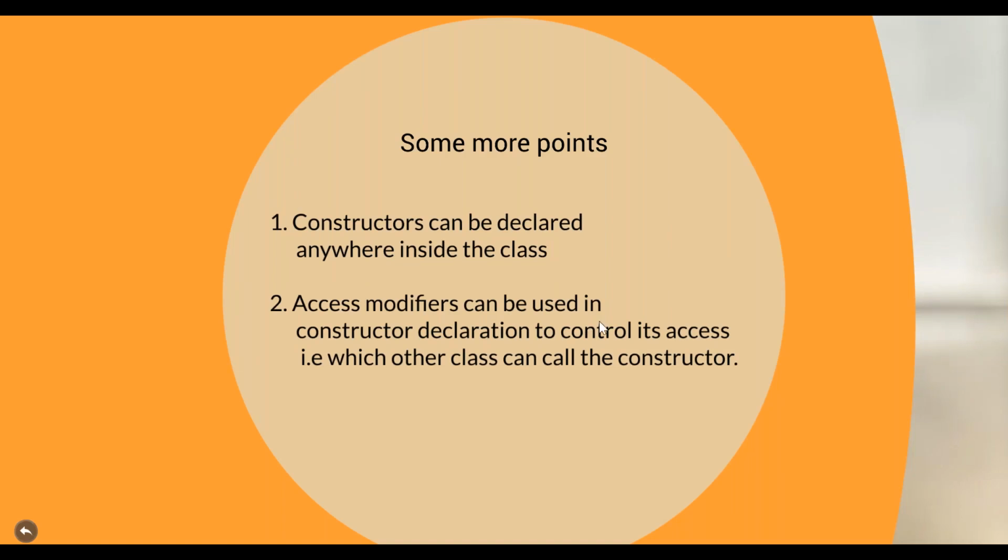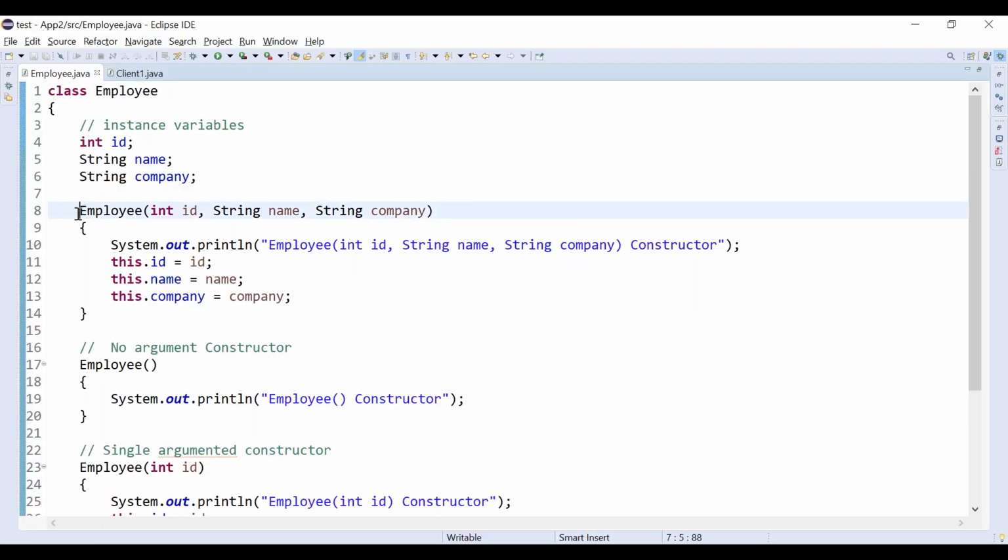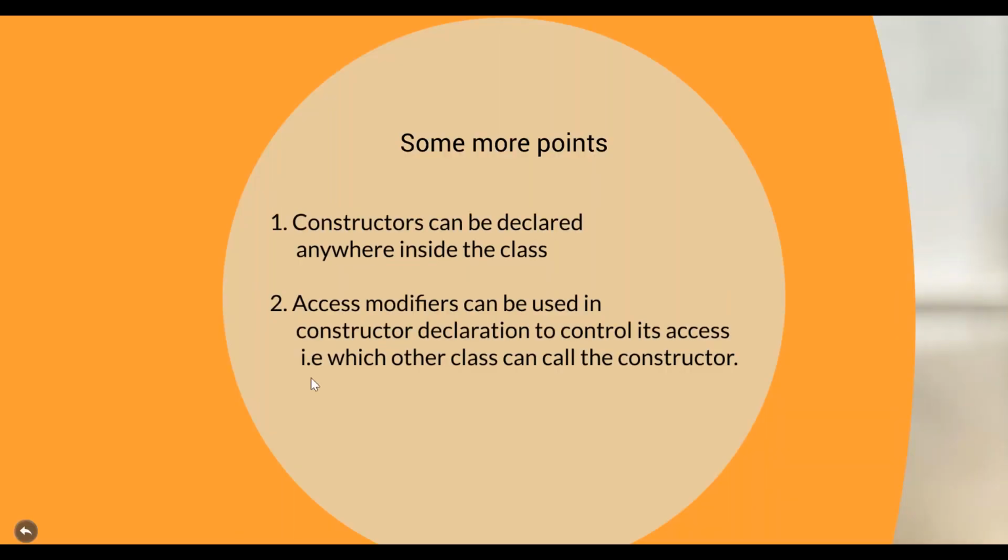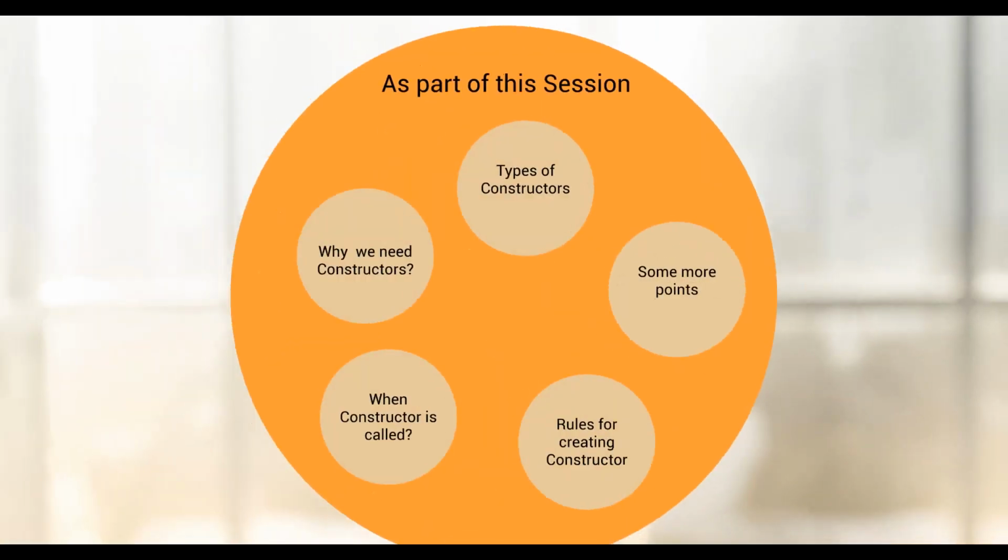Then access modifiers can also be used. We will see access modifiers later. That is private, public, protected or default. You can use an access modifier like this, public Employee. But we cannot use any return type. That is the main thing, but we can use an access modifier. The access modifier topic we will see in later tutorials. So that is also one of the points: an access modifier can also be used when declaring a constructor. We can see that later.